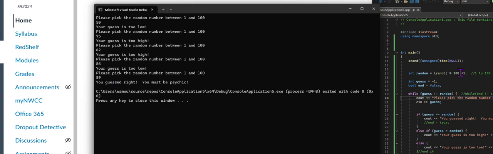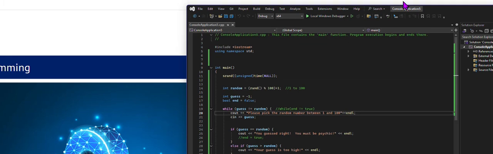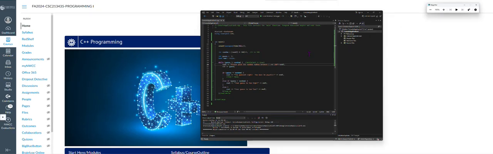If I increase this to 1,000, I can still do the same thing. It would take me a few more guesses. 500, 250, 125. You basically kind of see how that works. So we added a loop to our previous code, and that allows us to make it a little bit more interesting, a little bit more entertaining. But that is your psychic guessing games with loops.